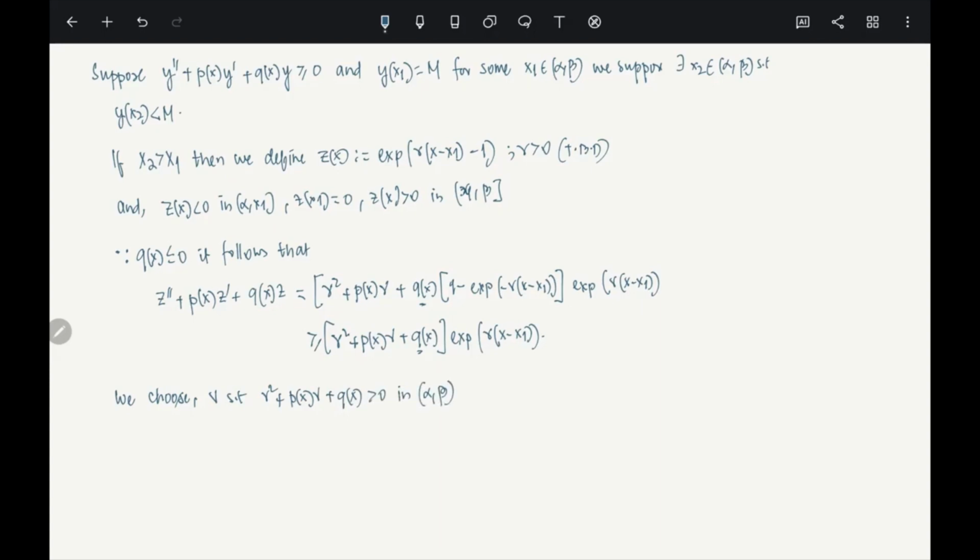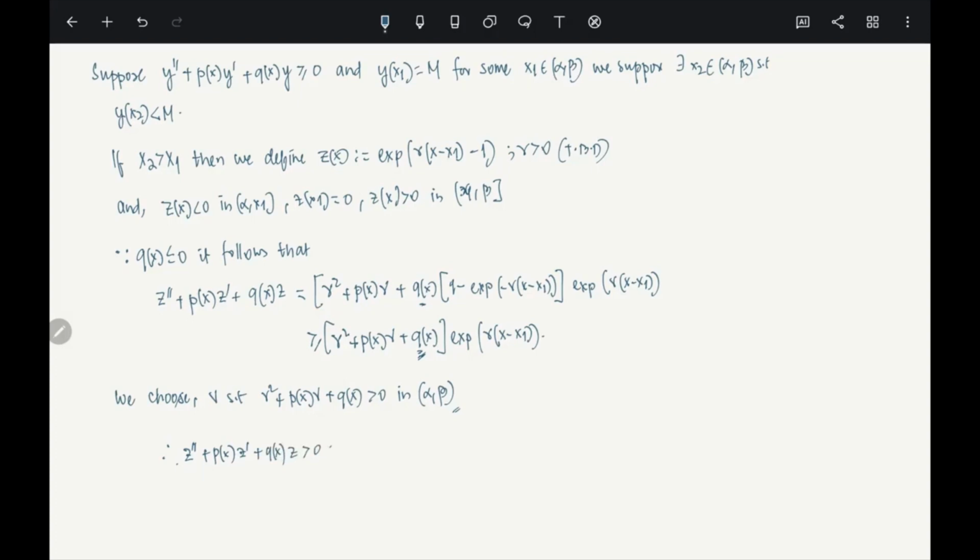Gamma is some given function, gamma is nothing special, so we can choose gamma such that this is strictly positive. Now if this happens, this is strictly positive times exponential, that is also strictly positive. So basically, therefore, z double prime plus p of x z prime plus q of x z will be strictly positive.